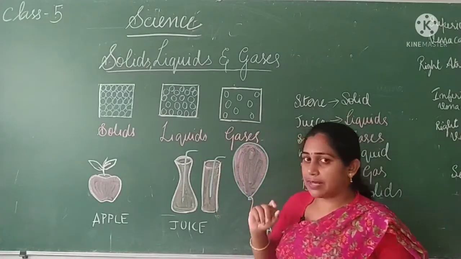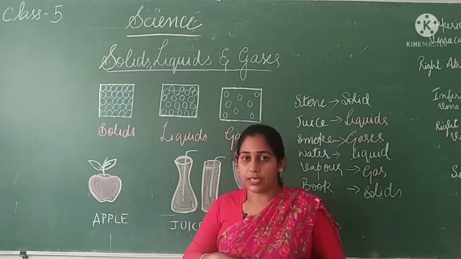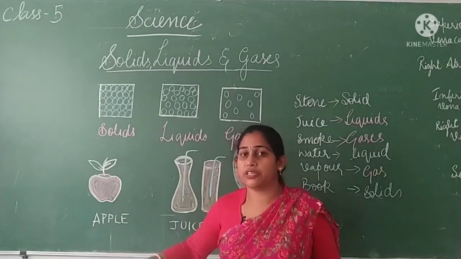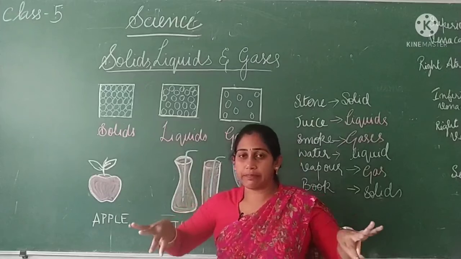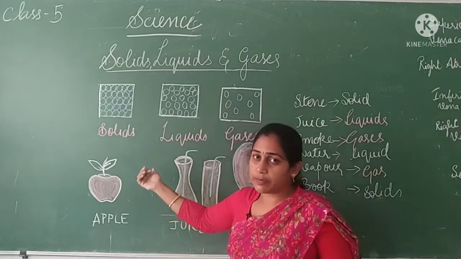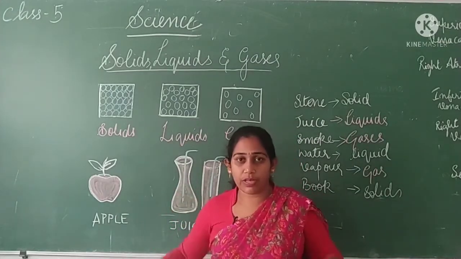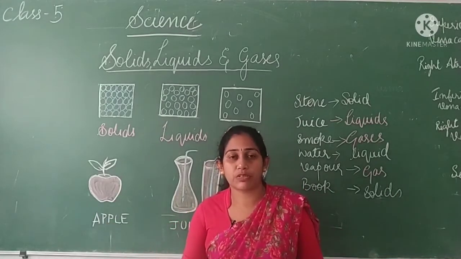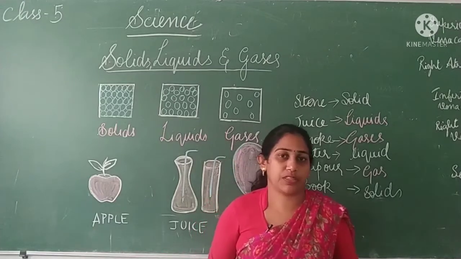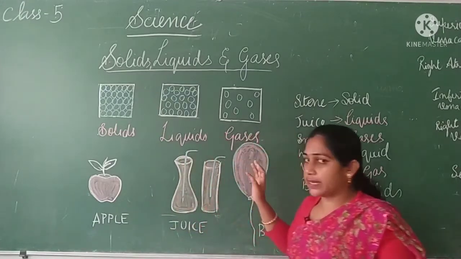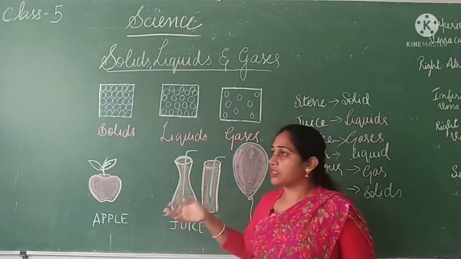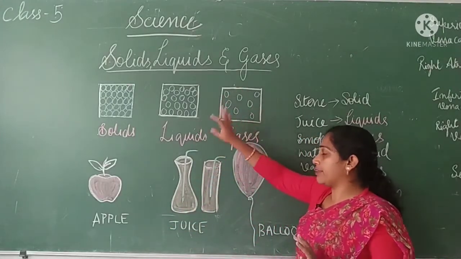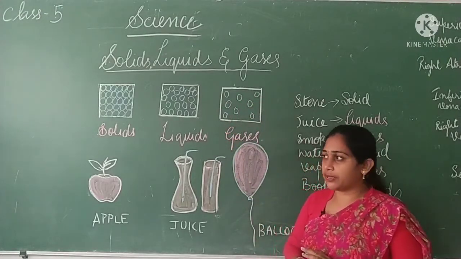Here also, if I take the example of you people sitting on a bench. On a bench, if you are 7 members tightly packed, you will become like a solid. If it is 4 members loosely packed, you can sit freely, so you will become liquid. If only 2 members, you can move very freely here and there on such a long bench, or if it is only 1 member, you can very freely move on that bench, right? In the same manner, the gas particles can move very freely because they are arranged very far away from each other.